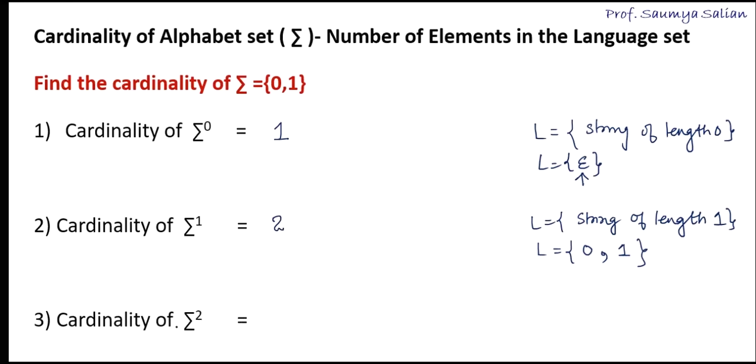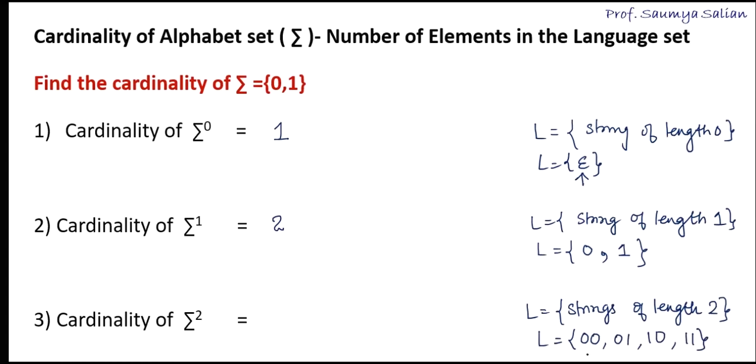Next, cardinality of sigma to the power 2. Here I have to find the number of strings of length 2. So I can write the possible combinations: 00, 01, 10, 11. And how many strings are possible in this language? 1, 2, 3, 4. So the cardinality of sigma to the power 2 is 4.